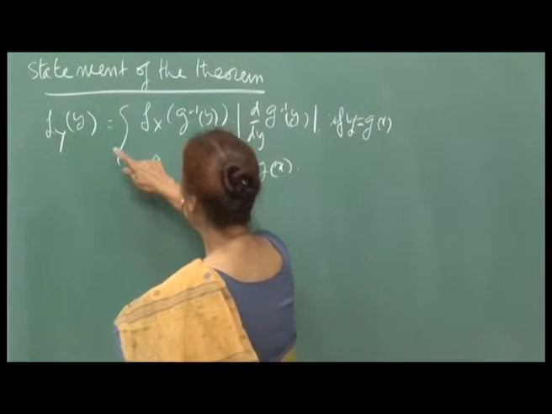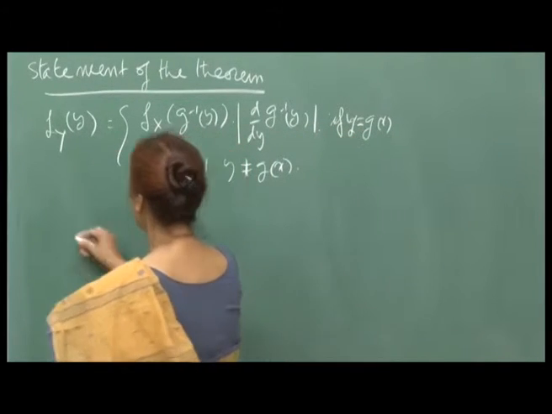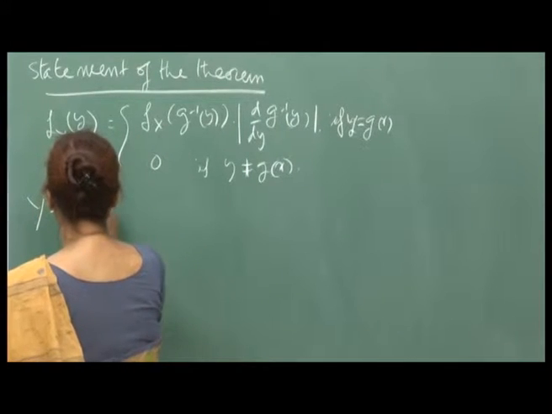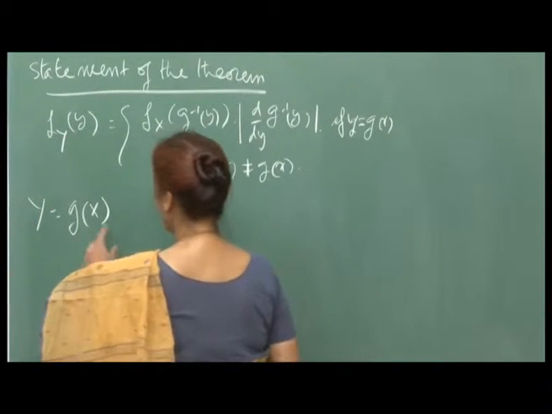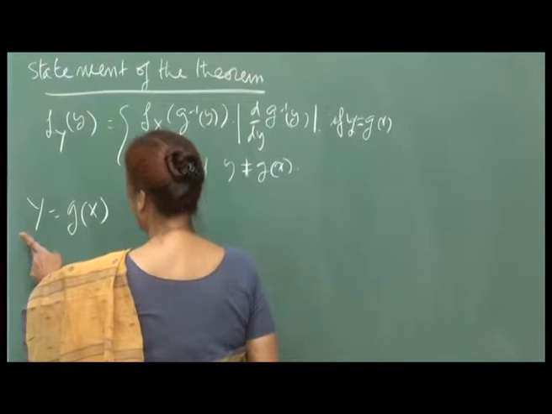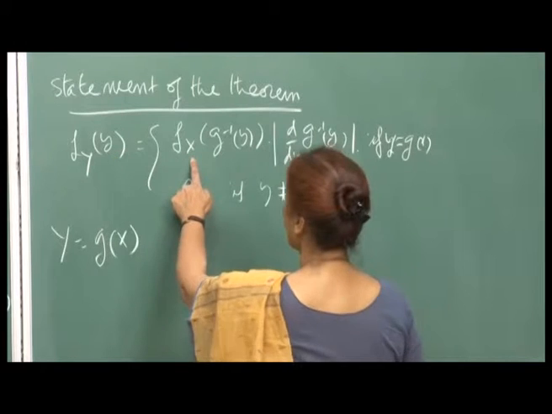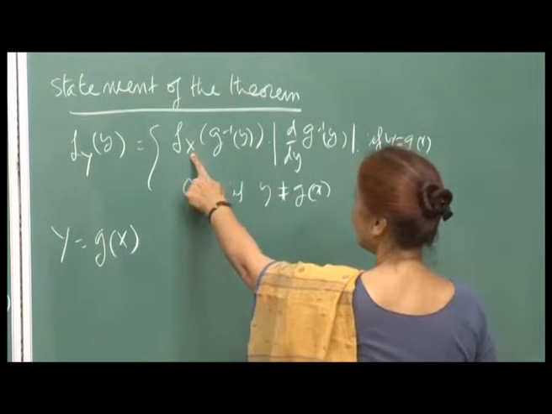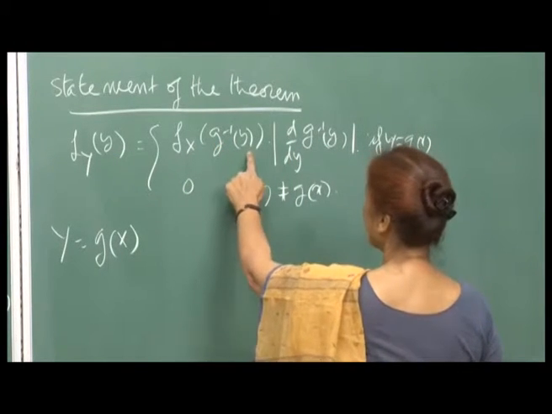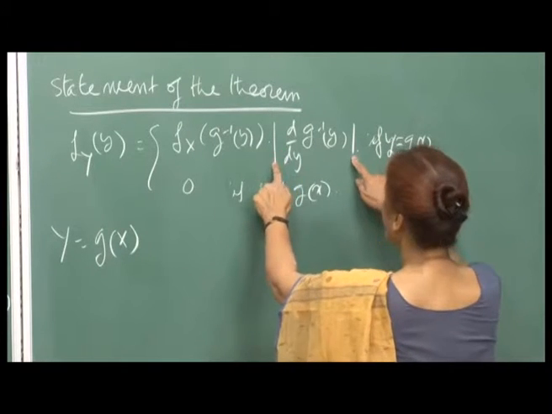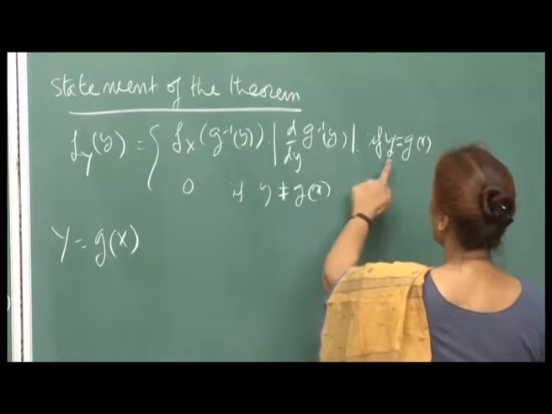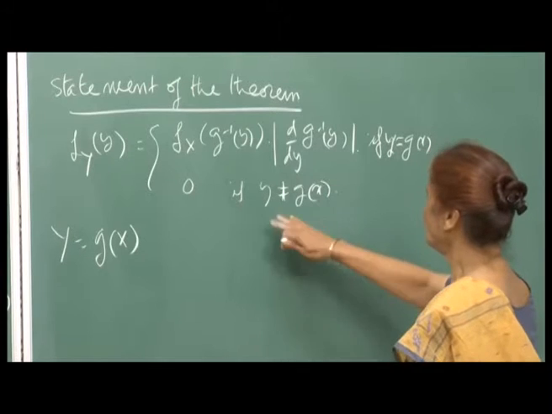So, when you are looking at the function g x of the random variable x, and we are finding the PDF of y, then f y of small y is f x, the PDF of x, at g inverse y, times the absolute value of d by dy of g inverse y, when y is equal to g x, and 0 if y is not equal to g x.